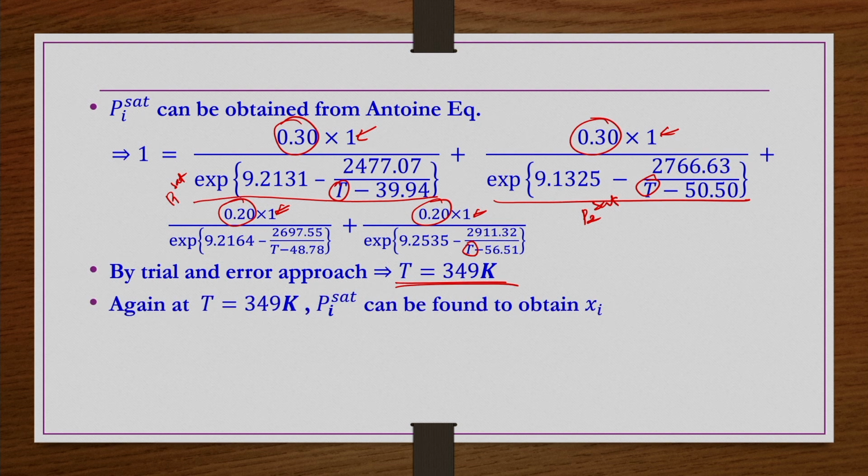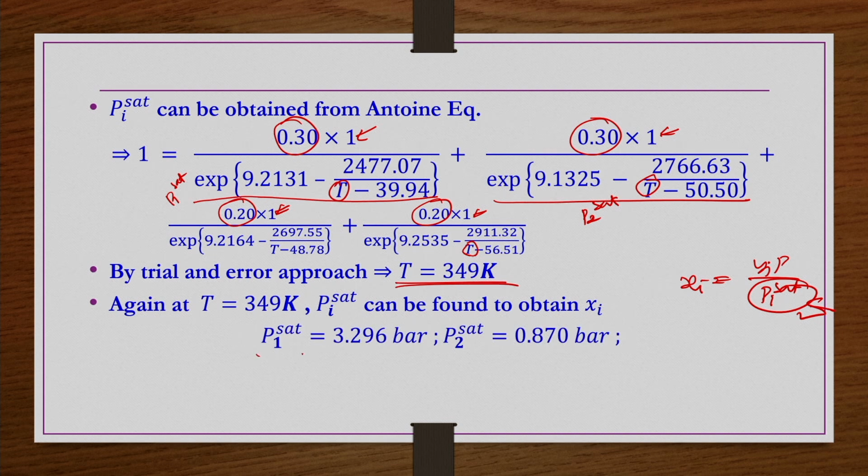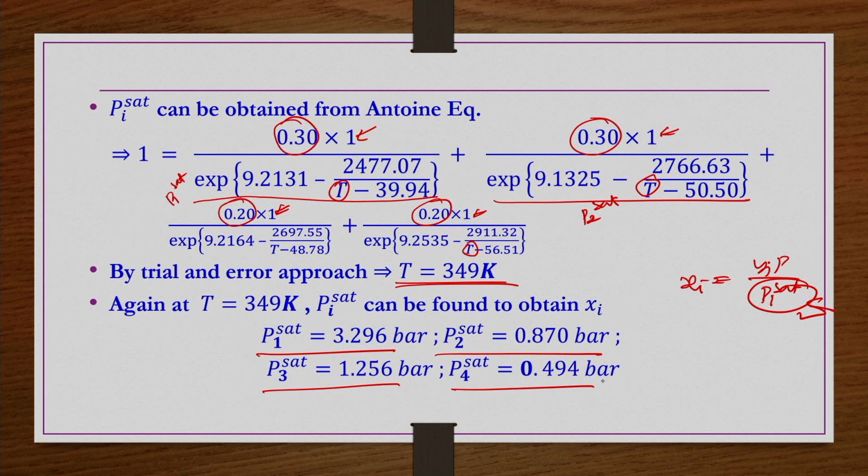So, xi is very straightforward because xi is nothing but yiP by Pi sat. Now, if T is known, then this Pi sat is known through the Antoine equation. So, P1 sat you can find out, P2 sat, P3 sat and then P4 sat you can find out.